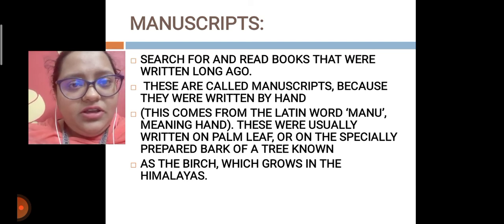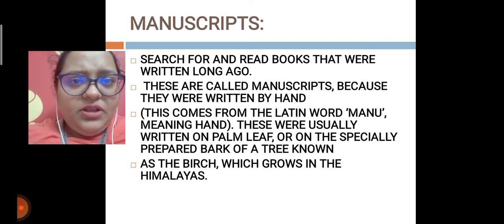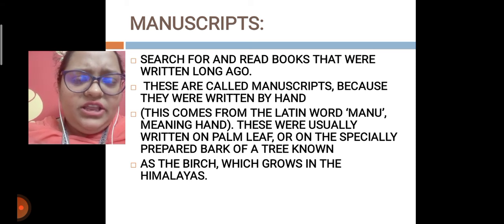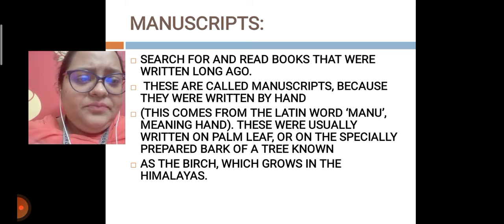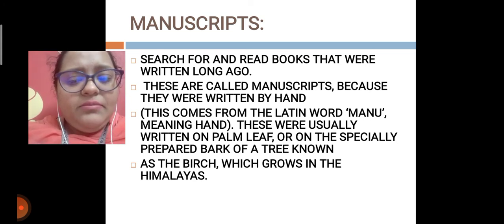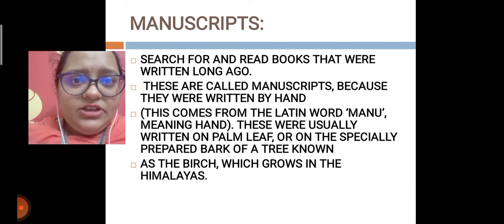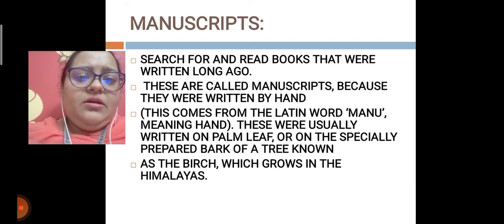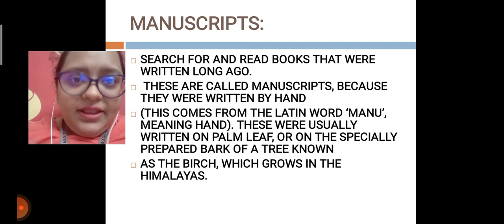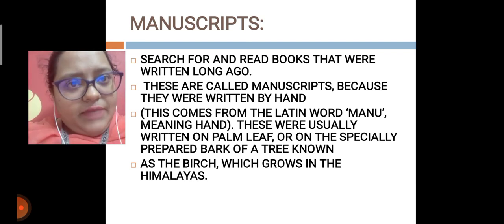Manuscripts were handwritten documents, and during that time they did not have paper. So what did they do? They recorded on the bark of a tree or on palm leaf, such as the birch which grows in the Himalayas. These trees are grown in the Himalayan region. So this is called a manuscript.